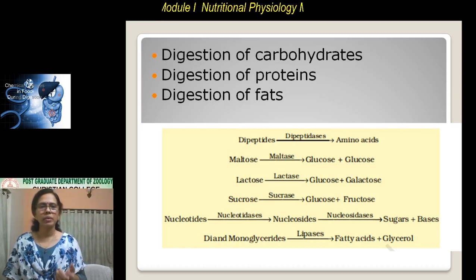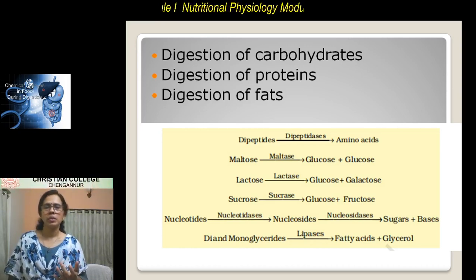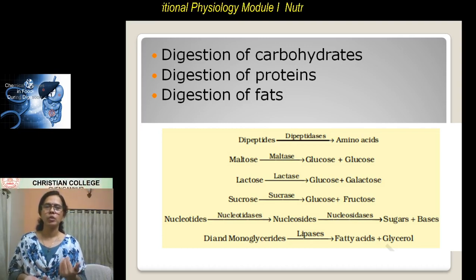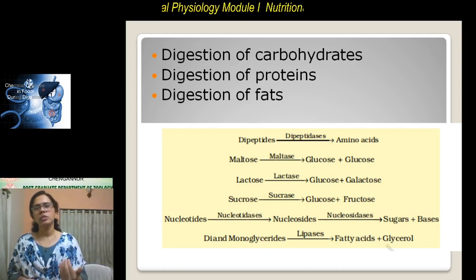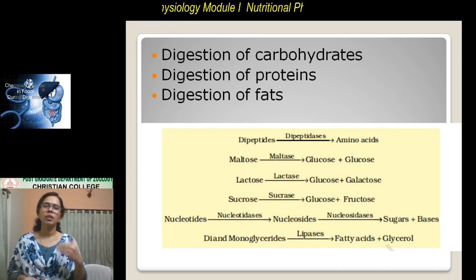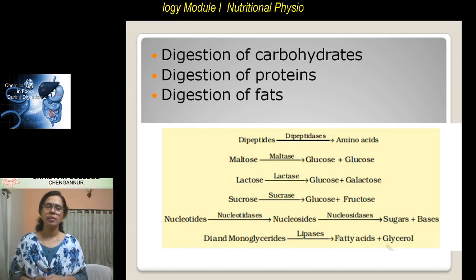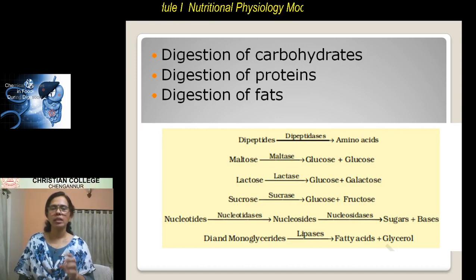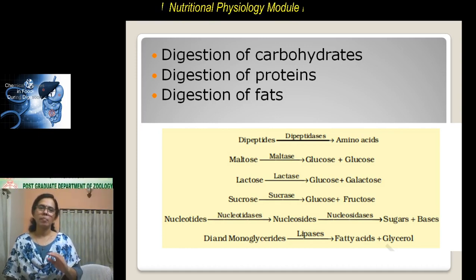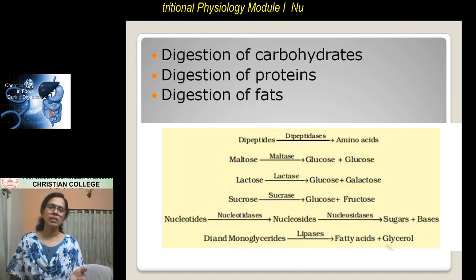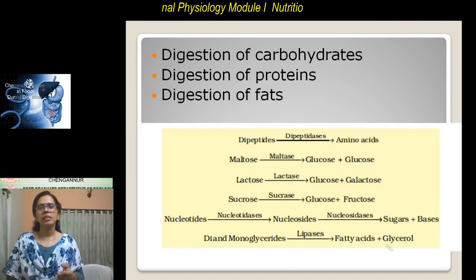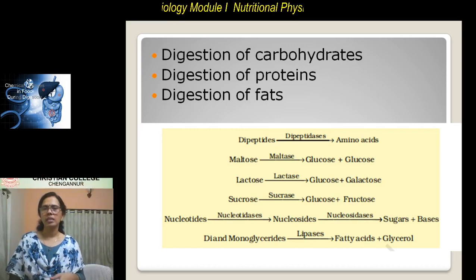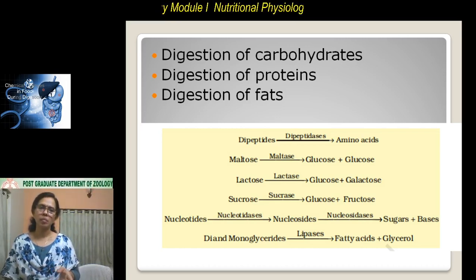So what is the need for digestion? So that the food can be absorbed into the blood, and from the blood be transported to various cells. The complex polysaccharides cannot cross the epithelial barrier and cannot reach the blood, whereas the simple sugars can cross the epithelial cell barrier and reach the blood.